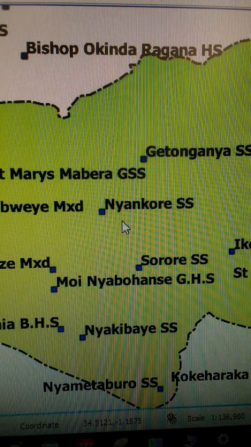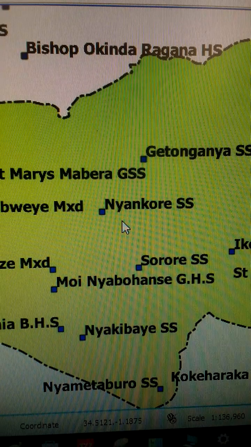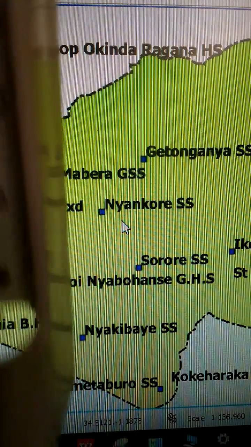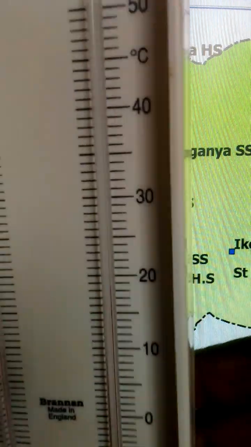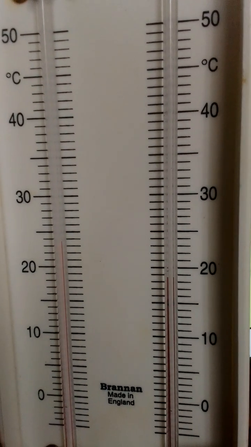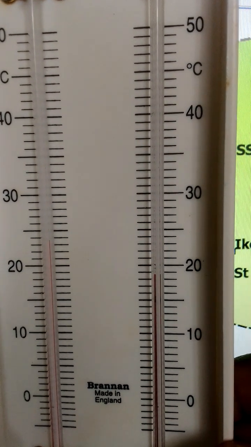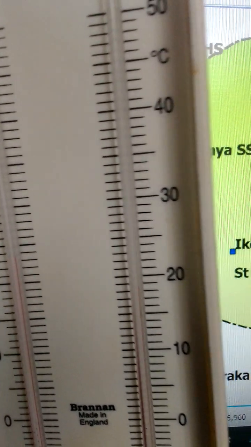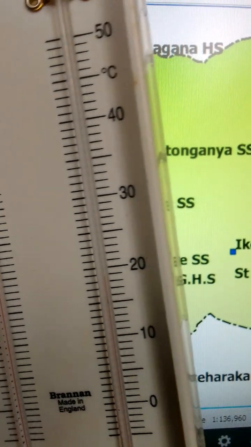Now, I want to explain how a wet bulb hygrometer works. Okay, let's talk about the wet bulb hygrometer in geography. This is the wet bulb hygrometer. It has the wet bulb thermometer and the dry bulb thermometer. Alright, let me show what I'm talking about.